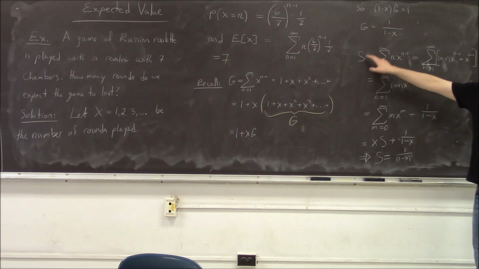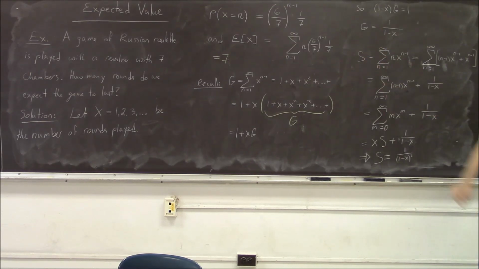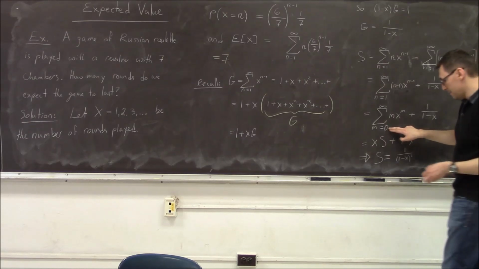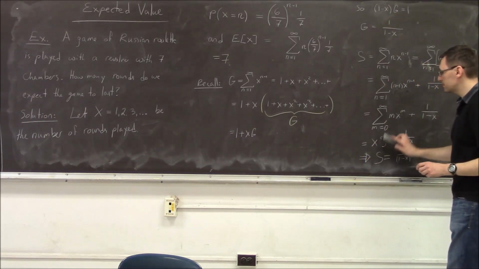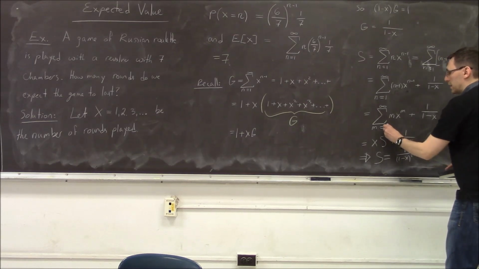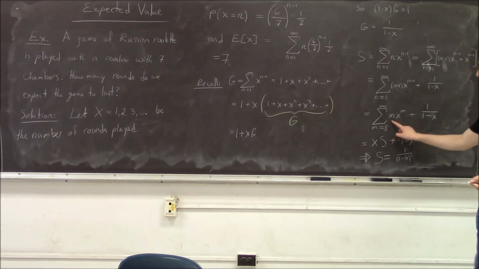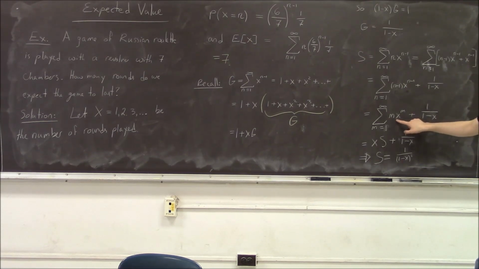Now, this we labeled as s. What is this? Think about it carefully. If m is 0, that cancels the summation, so I might as well start m at 1. Nothing is lost, because 0 times x is nothing. So I start the summation from 1.